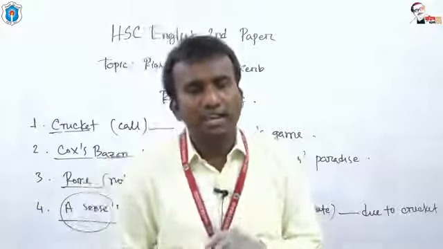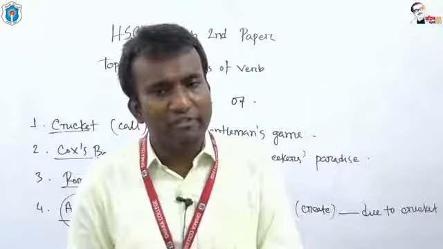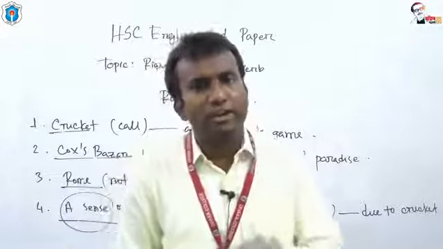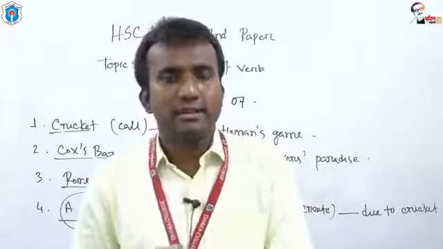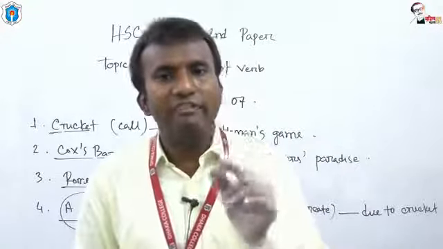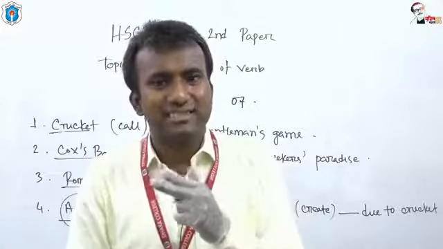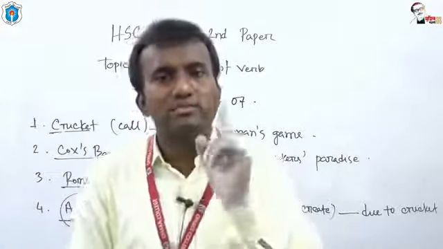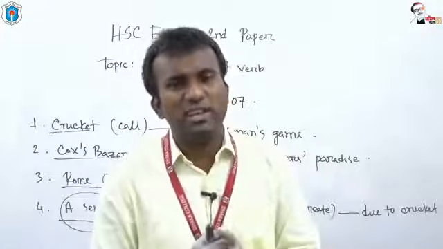Normally, present indefinite, present continuous, present perfect, past indefinite, past continuous, past perfect, future indefinite, future continuous, future perfect: these 9 tenses we very often turn into passive voice. And for these 9 tenses, there is a single structure of passive voice.